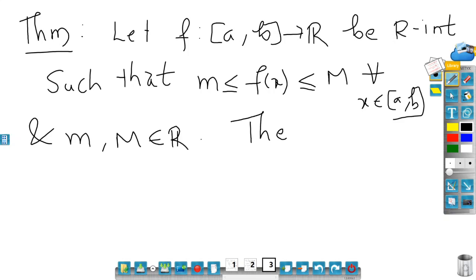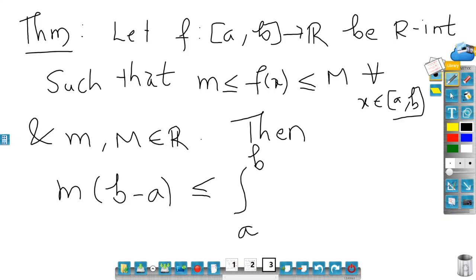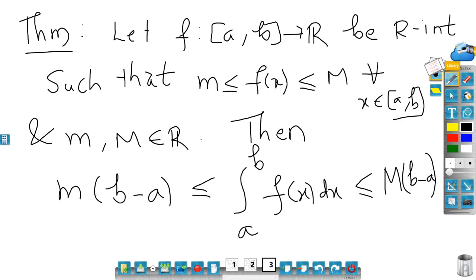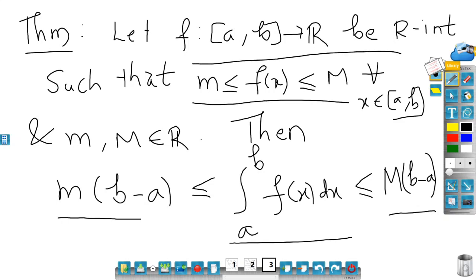Then prove that m times b minus a is less than or equal to the integral from a to b of f of x dx, which is less than or equal to capital M times b minus a. So the theorem says that the integral value has a bound, that is, m times b minus a and capital M times b minus a. The theorem is not difficult. Well, this line is very important.